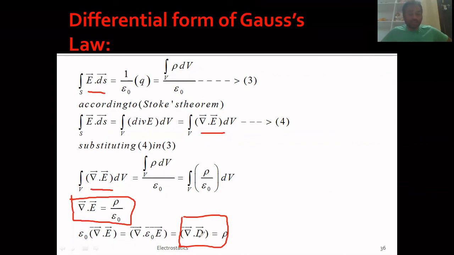Anyway, in today's class we tried to understand what is electric field intensity, what are electric lines of force, what is electric flux, and what is Gauss theorem. These concepts are very important for your competitive as well as board examinations. I hope they are very much clear.